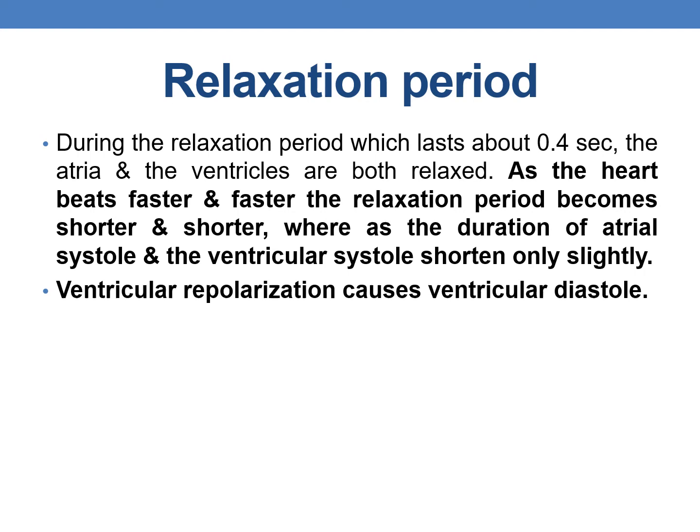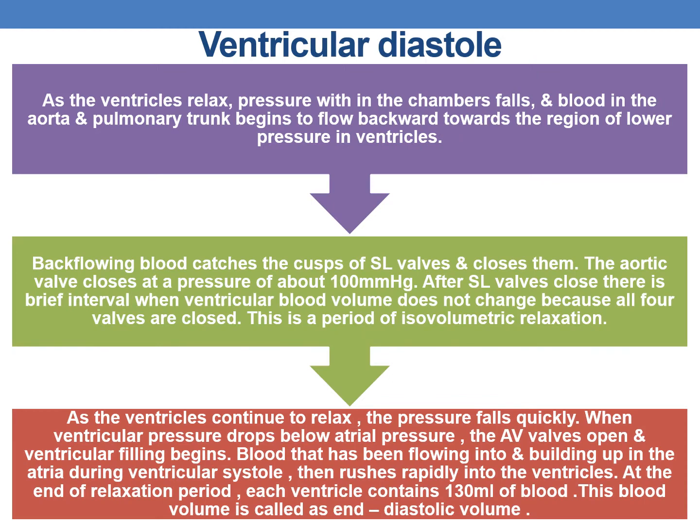And the ventricular repolarization causes the ventricular diastole or relaxation. As the ventricles relax, the pressure within the chamber falls and the blood in the aorta and pulmonary trunk begins to flow backwards towards the region of low pressure in the ventricles. This backflowing blood catches the cusps of semilunar valves and closes them.